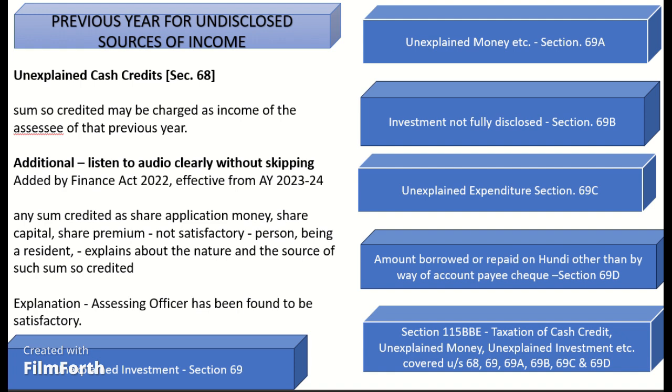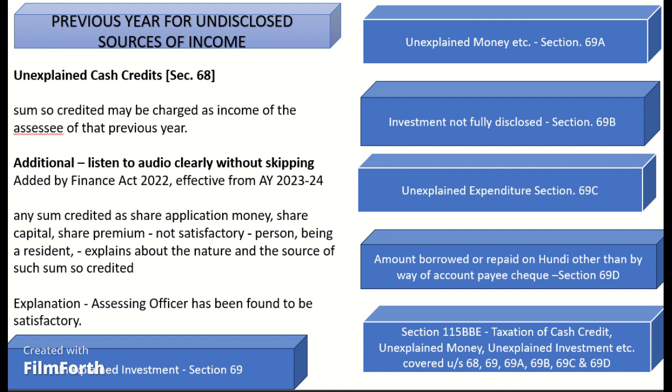Next one is Section 69: Unexplained investment. Where in the financial year immediately preceding the assessment year, the assessee has made investments and the assessee offers no explanation about the nature and source of investments, or the explanation offered is not satisfactory in the opinion of the assessing officer, the value of the investment is taxed as deemed income of the assessee of such financial year.